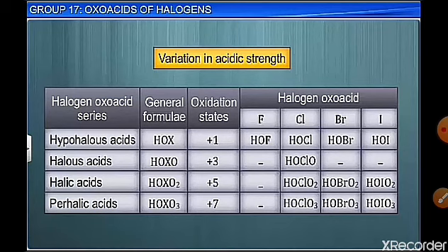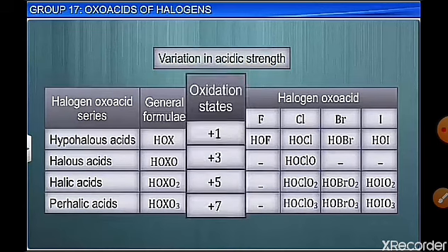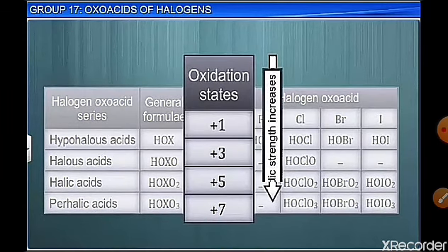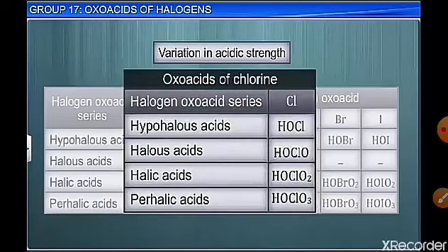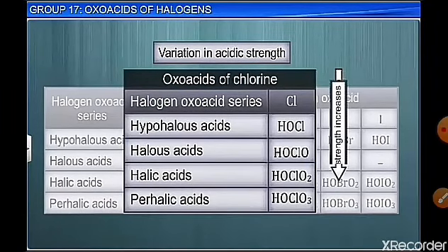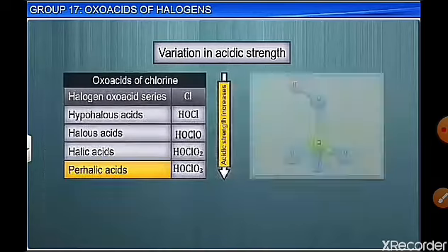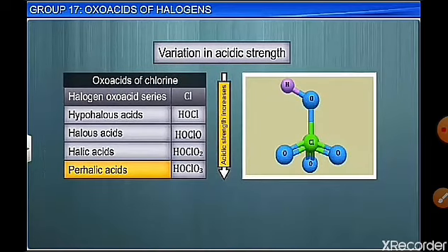Now variation in acidic strength. Perhalic acids are more acidic than hypohalous acid. That is, acidic character increases with increase in the oxidation state of the halogen atom. So perhalic acids are more acidic than hypohalous acid. Also, the conjugate base formed is more resonance stabilized in the case of perhalic acid, which means that the ClO4- ion is more stable than ClO2-.